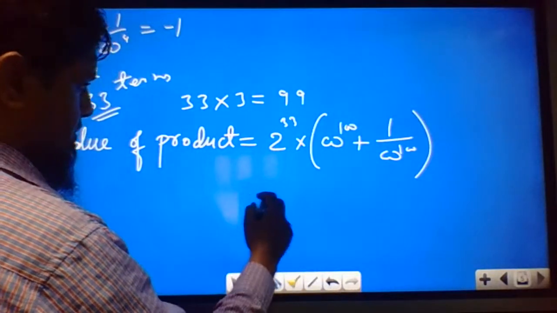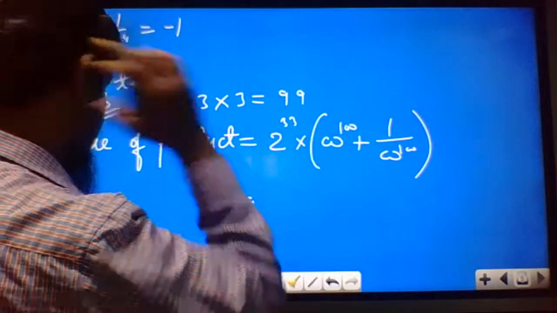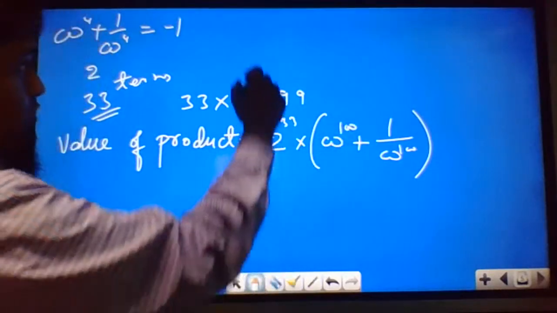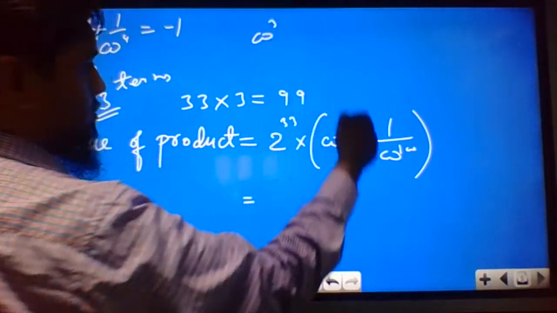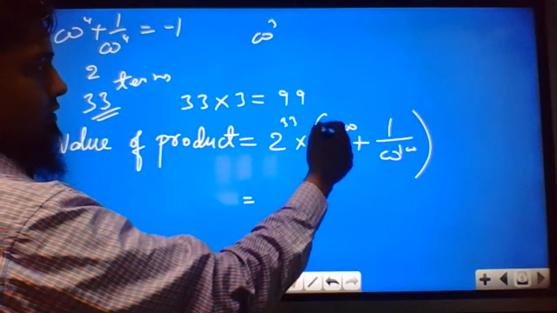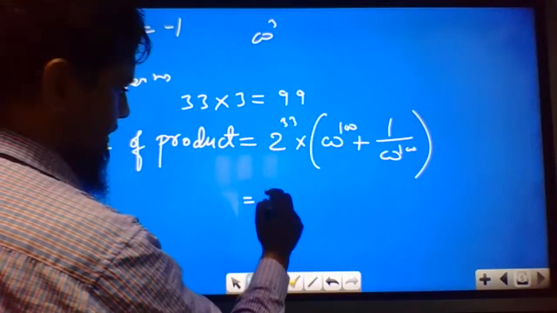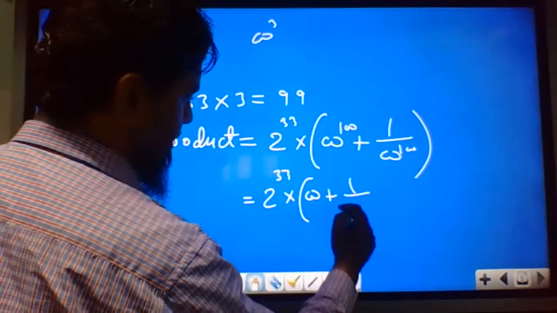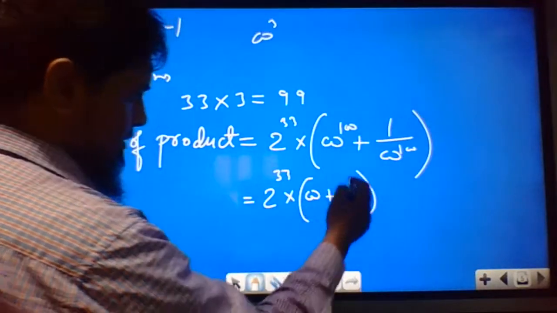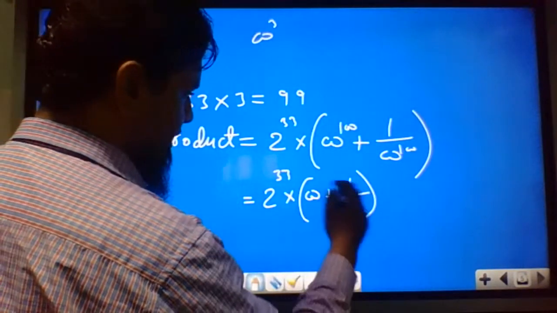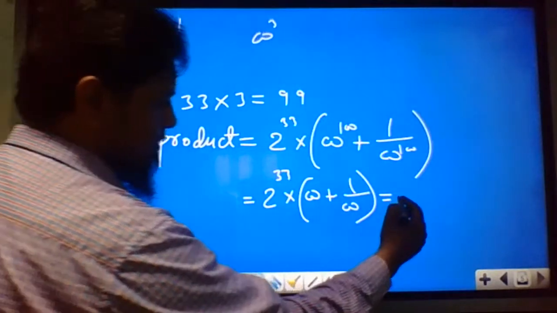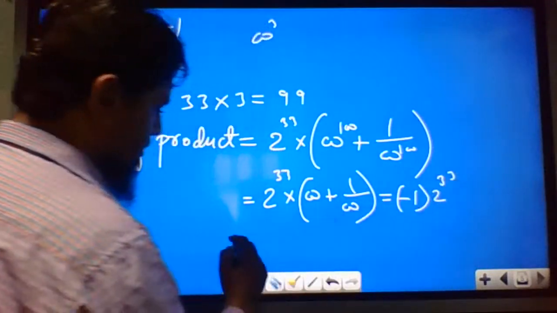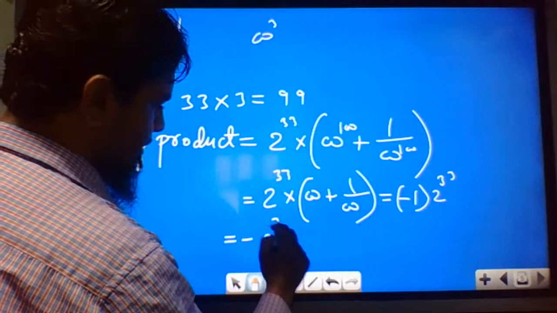So we can write down this. If we divide omega power 100 by omega power 3, you will get 1, since omega cube is 1. So we can write down omega cube power 33, that is 1, but one omega is left, so we will get 2 power 33 into omega plus 1 by omega. Again, this term we know is equal to minus 1. So what we are getting? Minus 1 into 2 power 33, or minus 2 power 33 we can say.